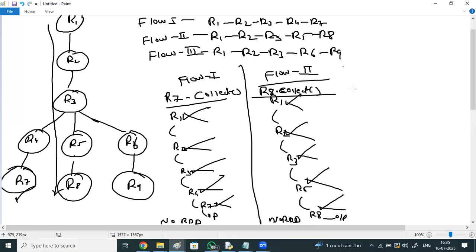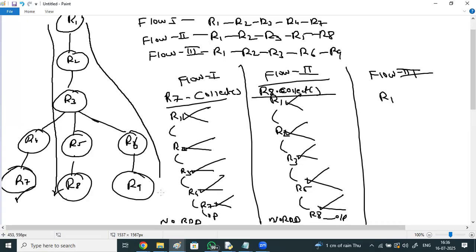But observe the commonality between these three flows. What is the commonality you observe? Here also, R1, R2, R3, R6, R9. Whenever the next one is loaded and computed, the previous one gets removed.